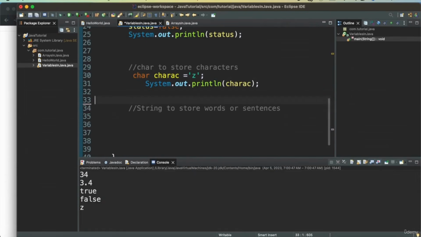Now, if we want to store a string, like words or sentences, Java provides a special type called string, which is a class in Java. You can use this to store numbers. You can use this to store anything, actually. So I can say Monday, and I can even have a date here. I can say 0405. And then I can go and print this day.